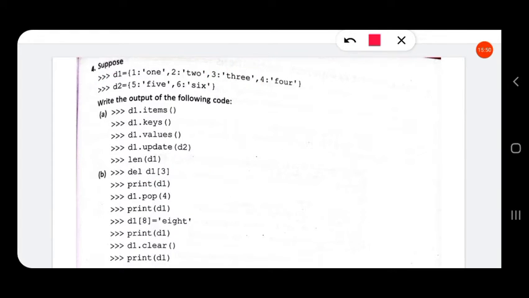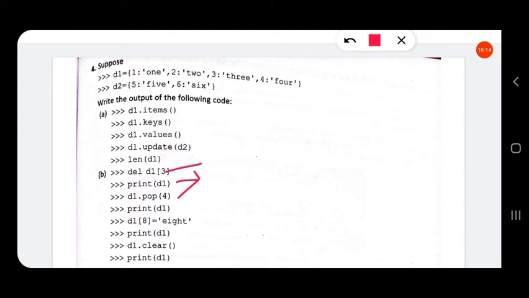Now for this statement no output will be produced. The output will be produced only for print(D1), because the del statement does not return any value. Instead of this, if it was pop, it returns a value.